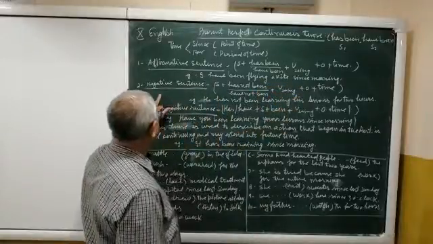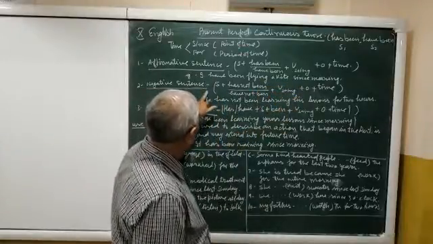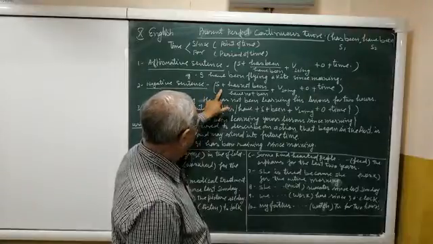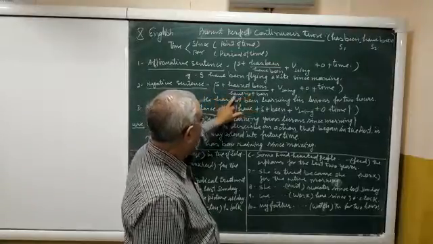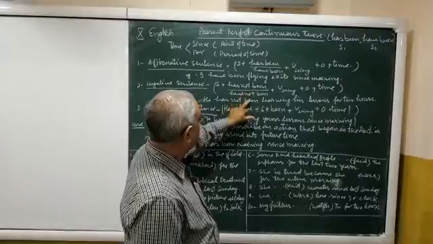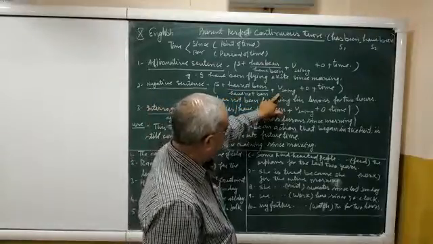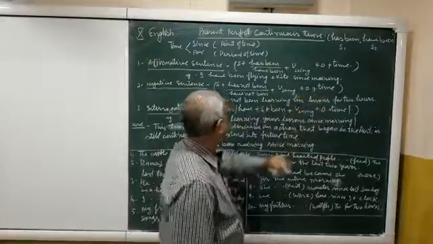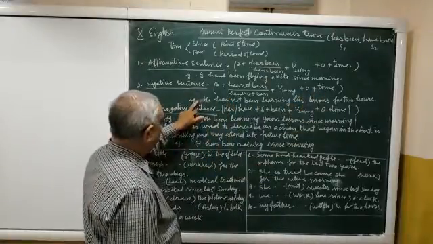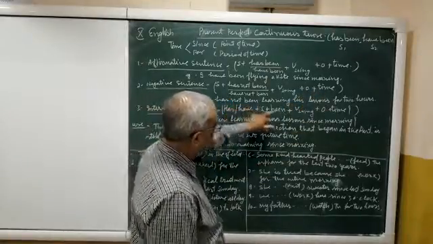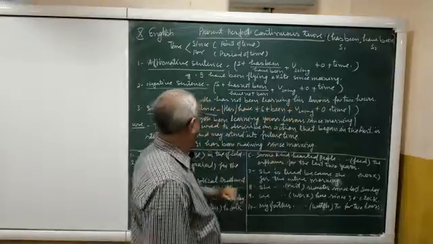The next pattern is negative sentence. In negative sentence, see this pattern: subject plus has not been or have not been. Not is used between has been and have been, plus ing form of the main verb, object and time. For example, he has not been learning his lessons for 2 hours.